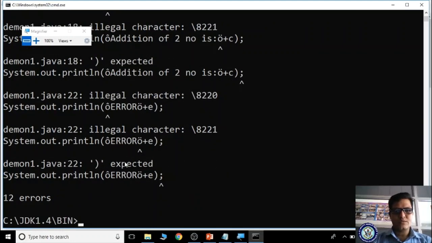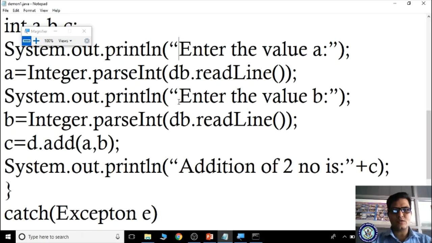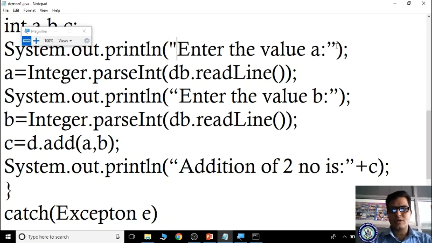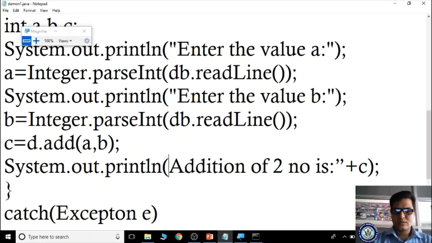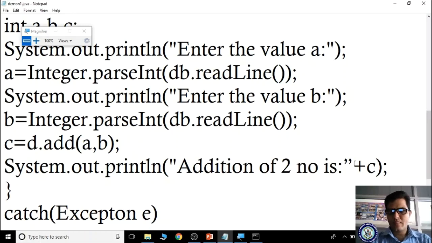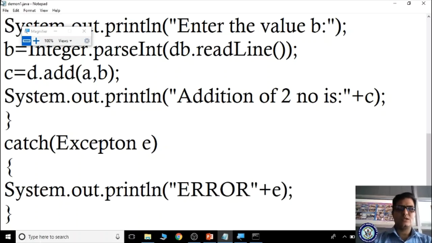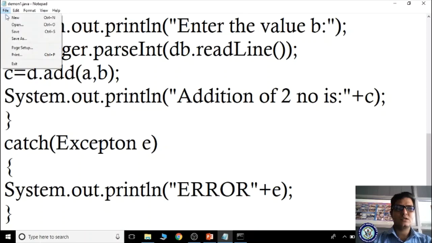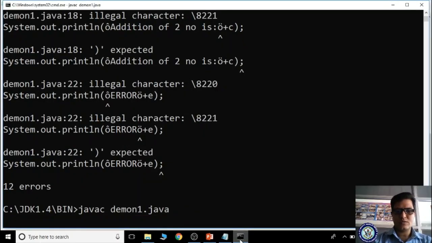It is giving this many errors because of these double quotations. We have not noticed that all these double quotations are mistakes. Let me correct this and this. Wherever the double quotation is wrong, you should correct it. I'm saving. Here there is also an error. Yes, I have saved. Closing here. I'm once again saving, coming here and compiling once again, javac daemon1.java.